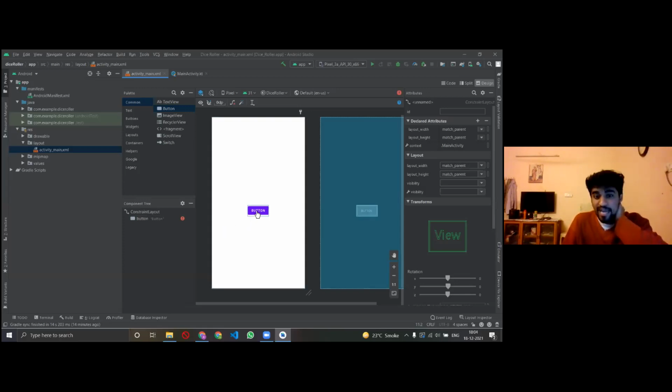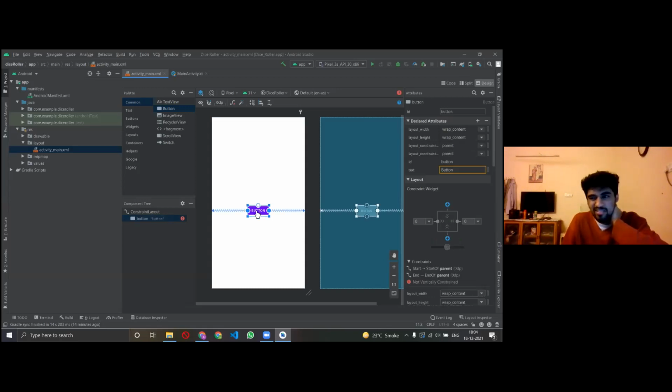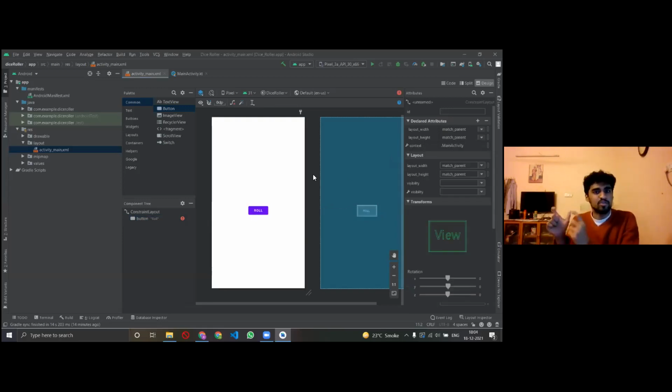Now, since I'm making a dice app, I don't want this button to just say button. It's out of taste, right? So I'll tell it to say roll, because I want to make a dice roller app. When a user presses roll, the dice should roll. That's why I'll make it say roll. And the next thing I said is that I wanted an image.